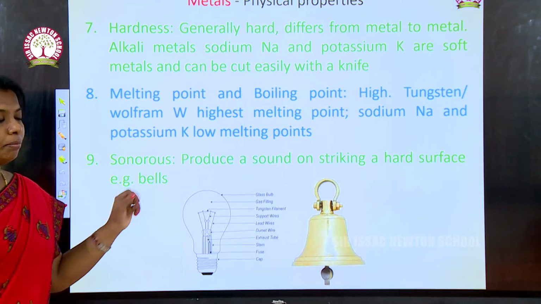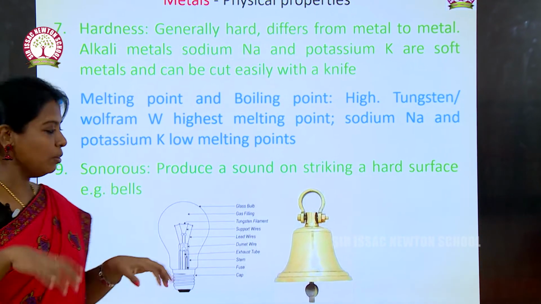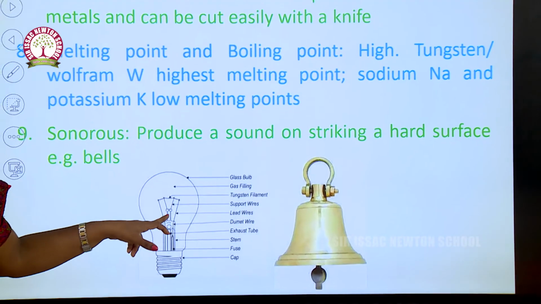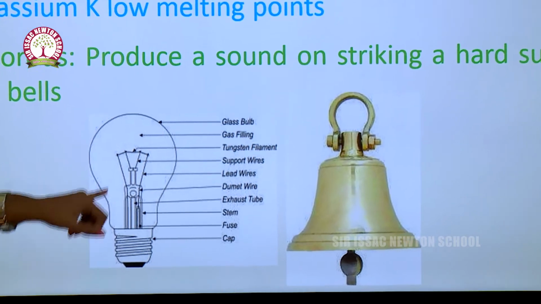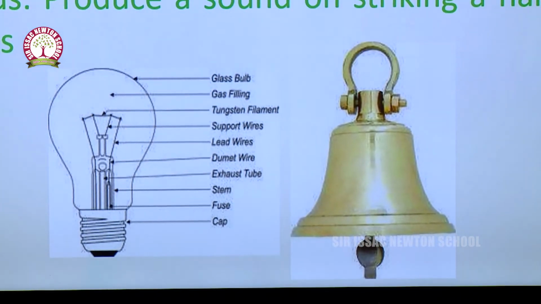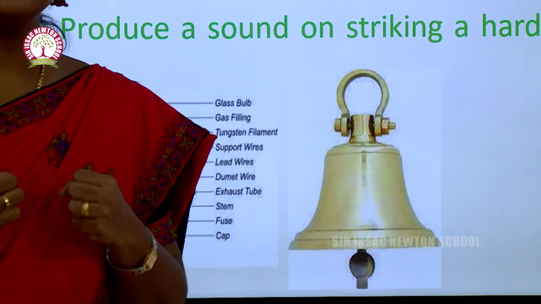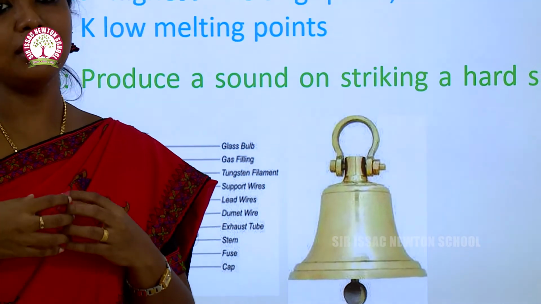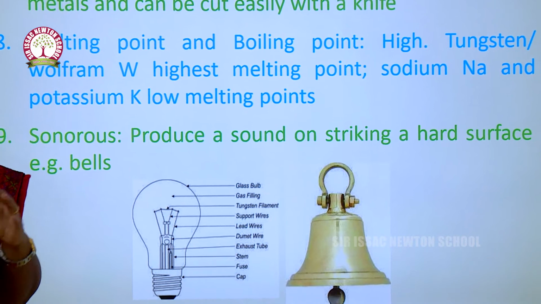And the eighth one, melting point and boiling point are high. Tungsten: have you seen an electric bulb? There is a thin metal in there. This is called tungsten wire. It has the capacity to withstand heat up to 2400 degrees Celsius. So all the metals have high boiling and melting points.